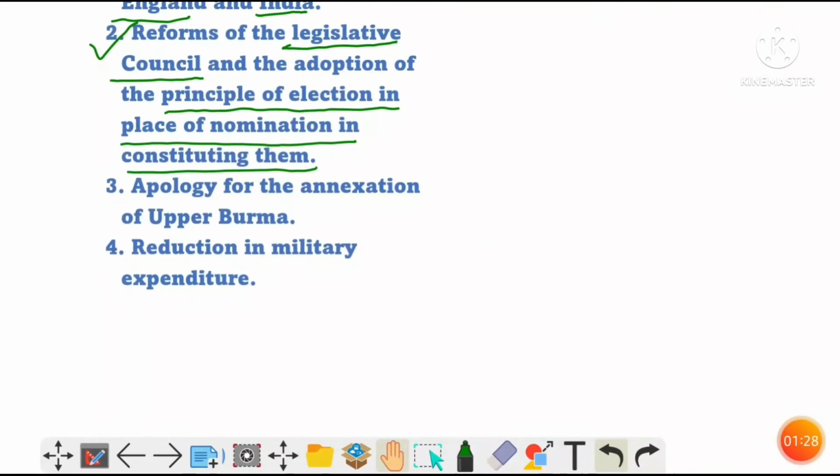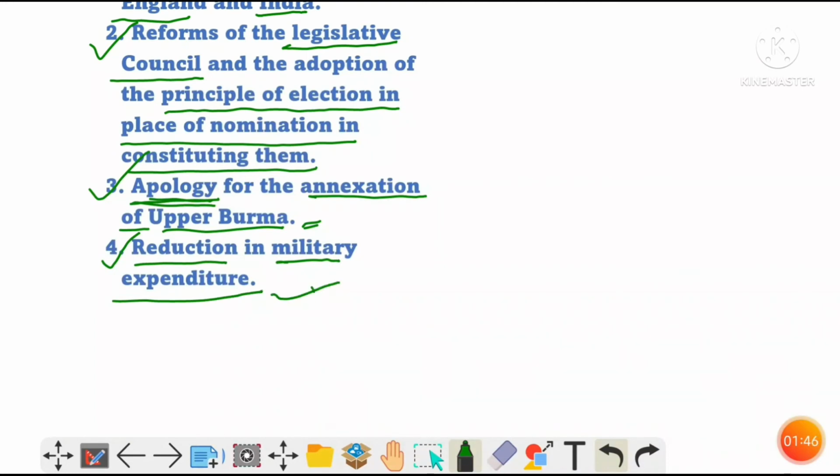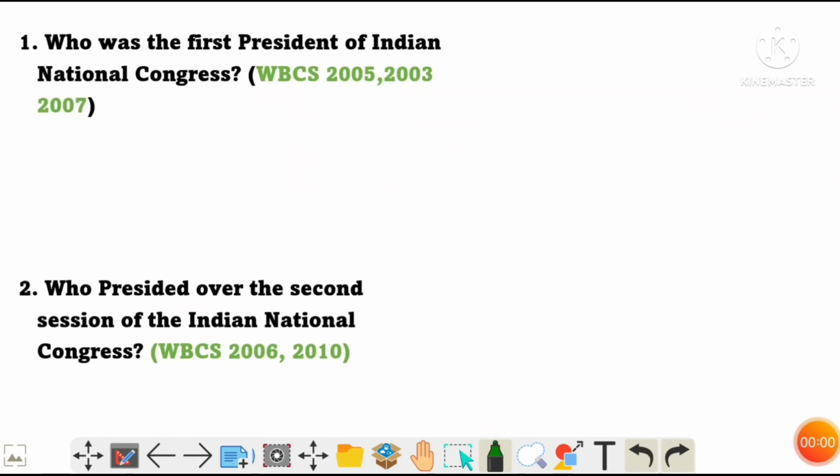Next, apology for the annexation of Upper Burma. Because during the period of Lord Dufferin, the Third Burmese War took place in 1886 that led to the annexation of the whole Burma. And the fourth was reduction in the military expenditure. So those were the four main objectives of the first session.